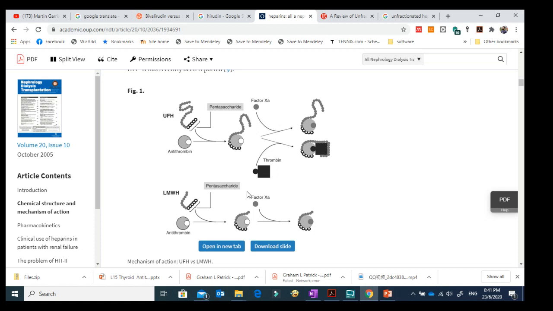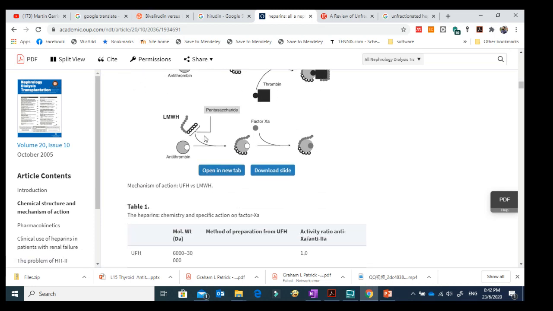Then you see that it binds with antithrombin along with factor 10A. So they form a unit with factor 5A, factor 10A and thrombin. Whereas with low molecular weight heparin, the formation is without thrombin. They are just binding with factor 10A.